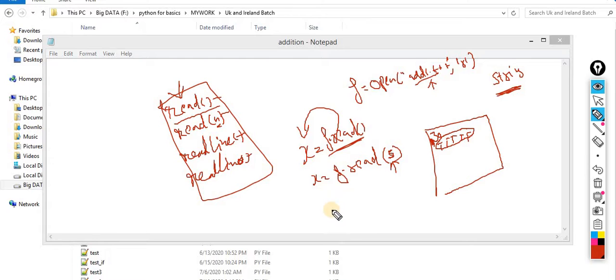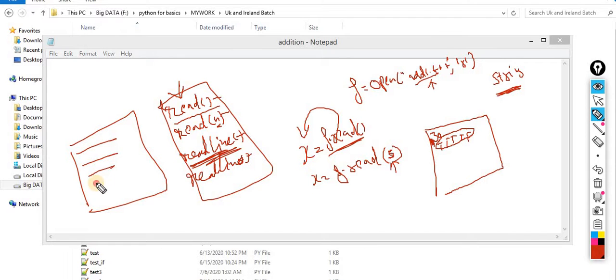In the next case, the next is readline. For example, in your file there are multiple lines. Whenever I perform readline, it will read only a single line, where the cursor is placed. By default the cursor is placed at the starting position, the 0th position, and then I perform this operation, readline.